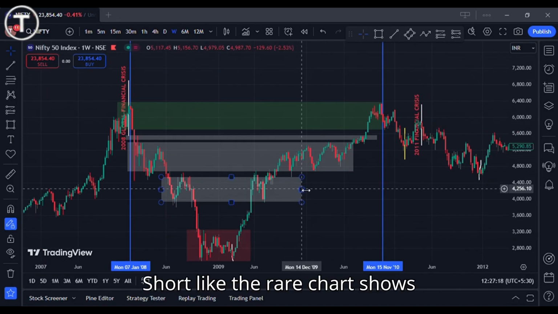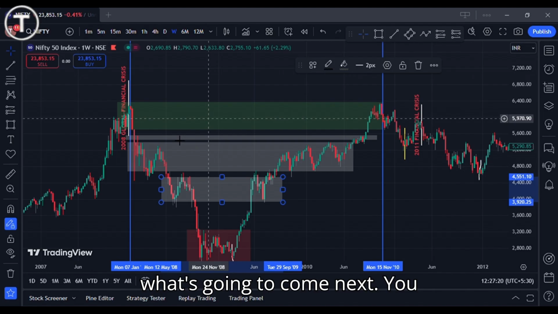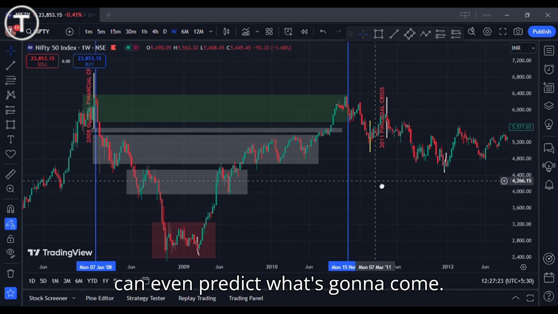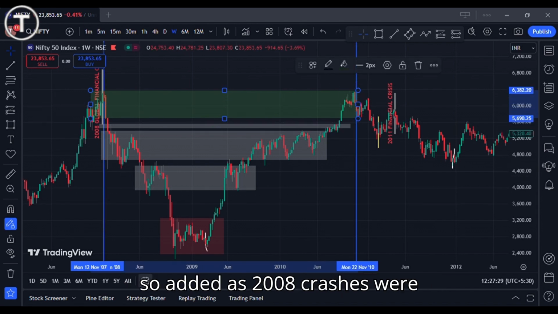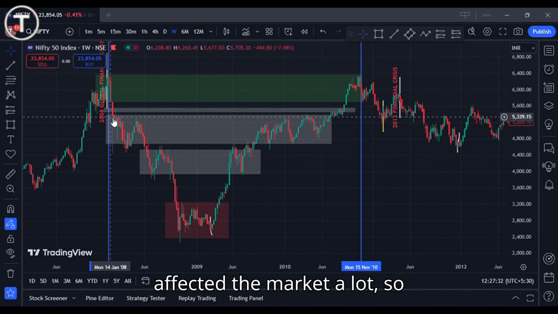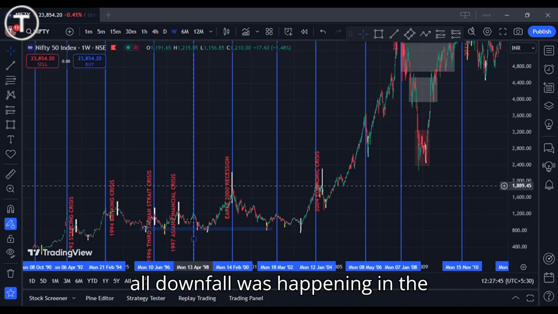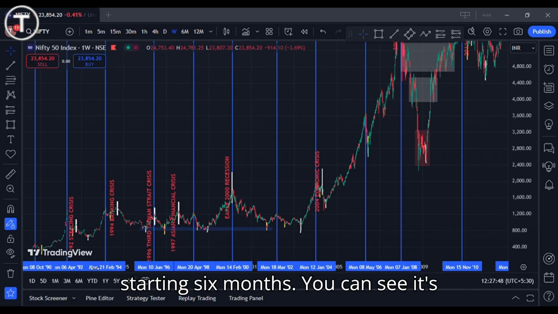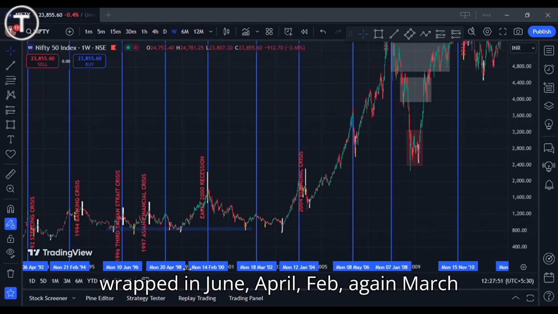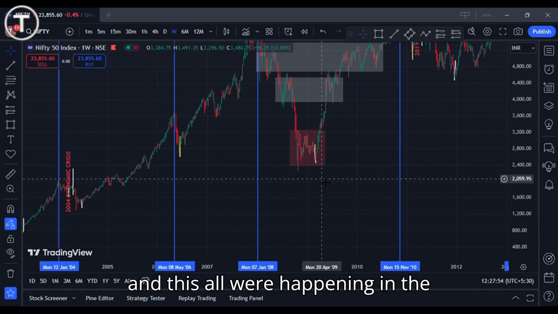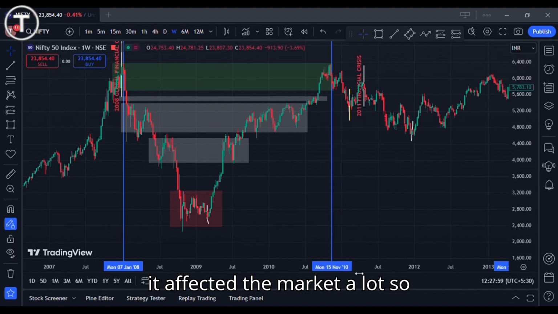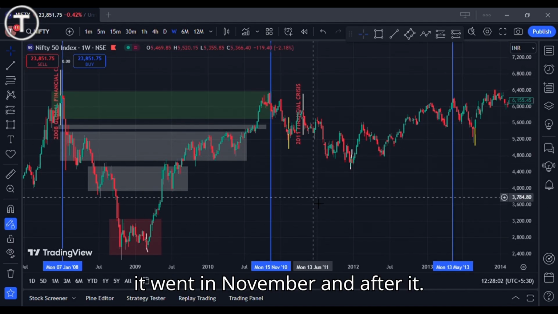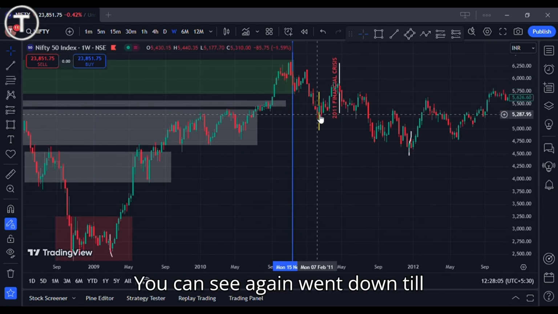Like the chart shows what's going to come next, you can even predict what's going to come. You can see after this 2008, as the 2008 crisis affected the market a lot, all the downfall was happening in the starting 6 months. You can see it's Feb, then June, April, Feb, again March, and all of this was happening in the starting 6 months. But then as it affected the market a lot, it went in November, and after it you can see again went down till here.